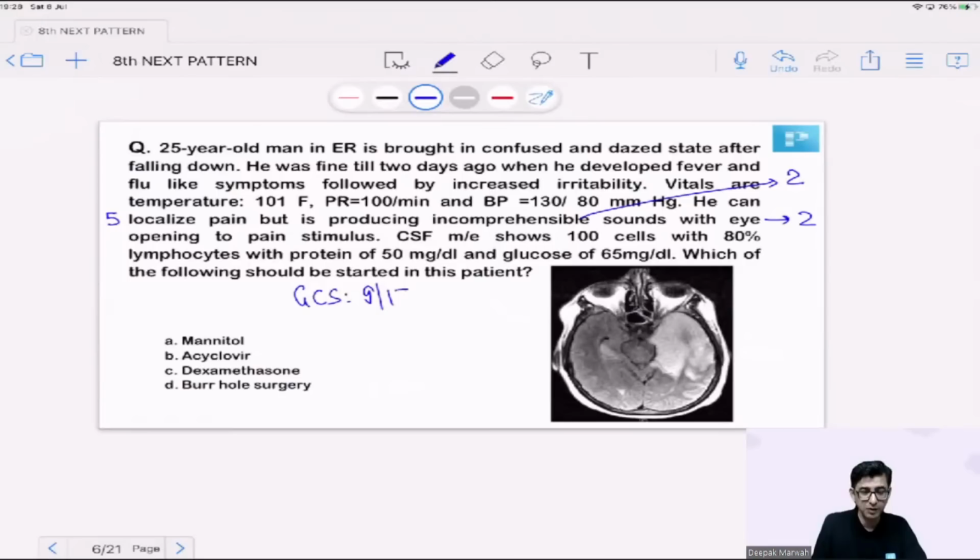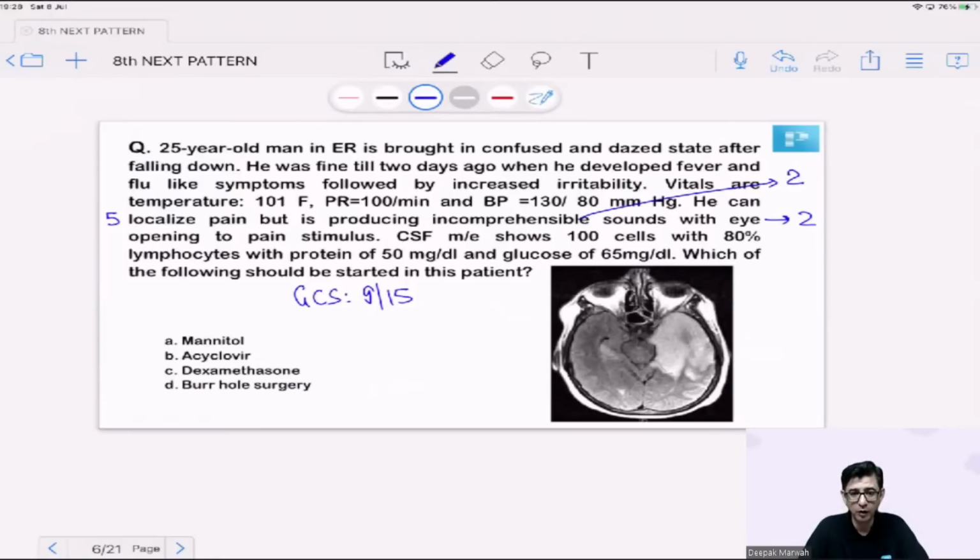And the CSF examination of the patient is shown. It shows 100 cells with predominant lymphocytes. There are proteins which are slightly on the higher side, because normal protein is 15 to 45 milligram percent. Glucose is on the normal side, I would say. Which of the following should be started in this patient? So let's look at answers from your side. I'm getting very little feed with respect to answers, so I expect you not to be a passive listener.